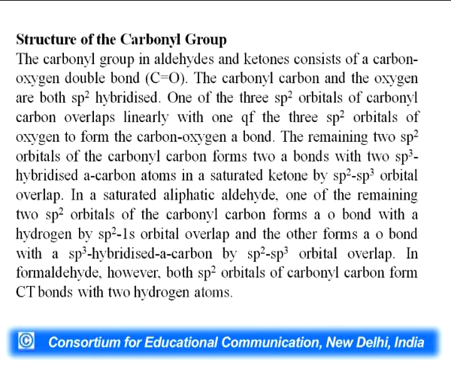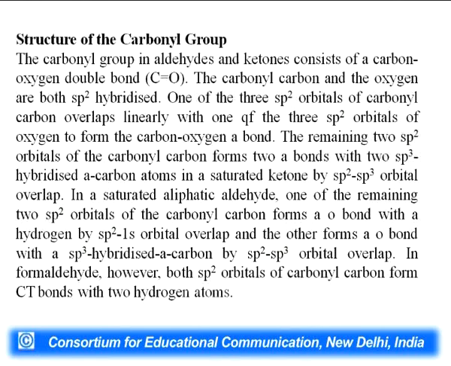Structure of carbonyl group. The carbonyl group in aldehydes and ketones consists of a carbon-oxygen double bond. The carbon of the carbonyl group and the oxygen are both sp2 hybridized. One of the 3 sp2 hybrid orbitals of carbonyl carbon overlaps linearly with one of the 3 sp2 hybrid orbitals of oxygen to form a carbon-oxygen sigma bond.